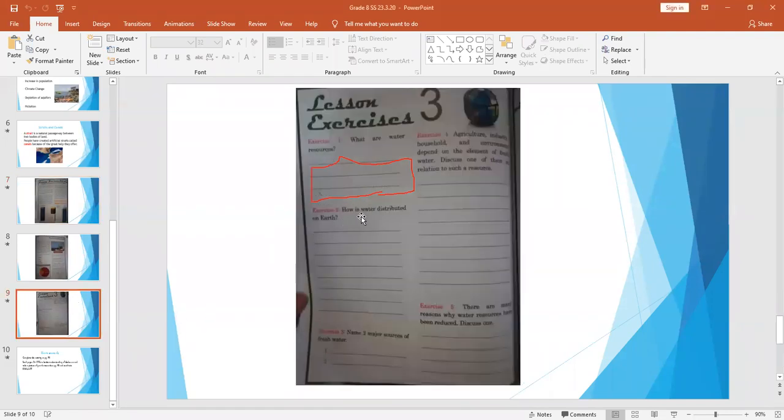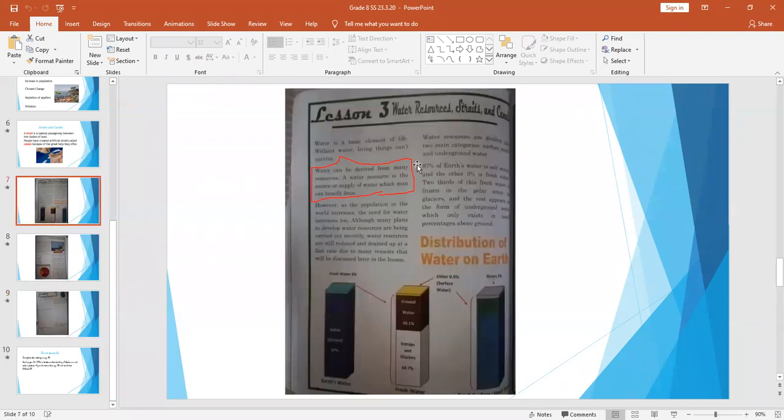Number 2, how is water distributed on Earth? Let's move back there. Okay, so if we look through the next paragraph, we'll see water resources are divided into 2 main categories. Okay, distribution of water on Earth.